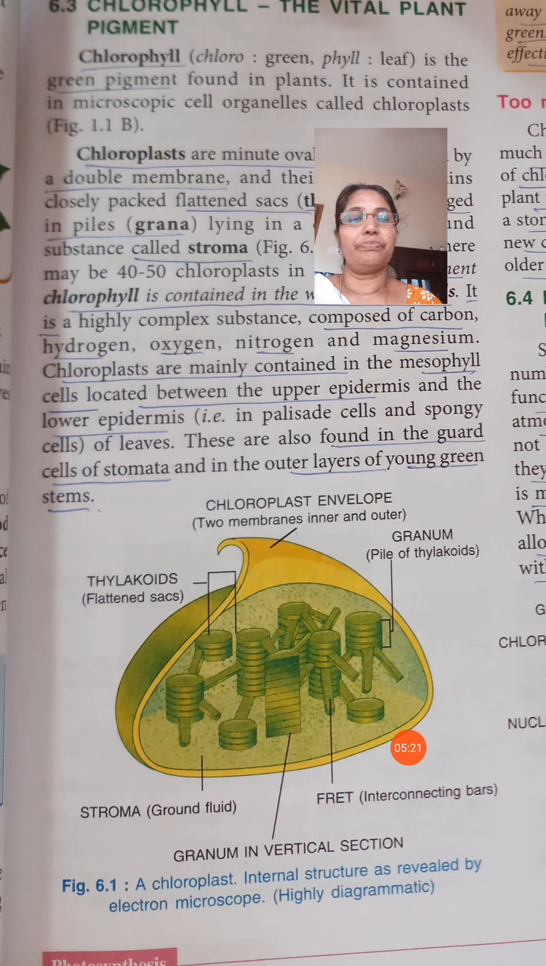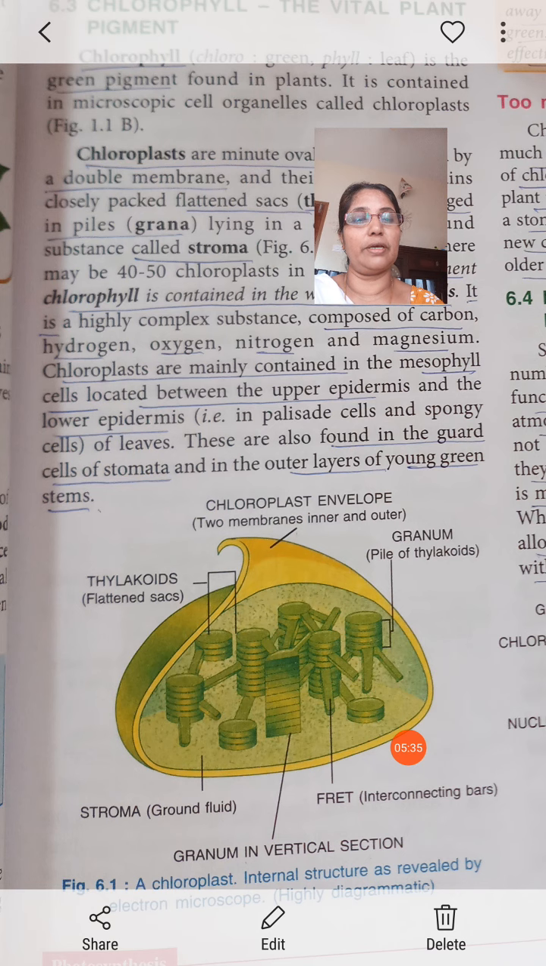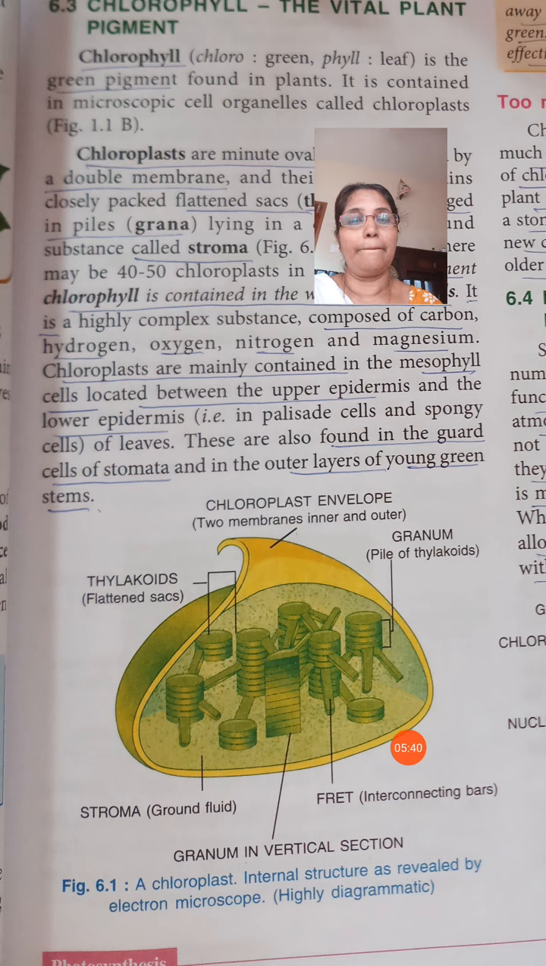Then again, here you can see the coin-like structures inside it, known as thylakoids. When thylakoids, these coin-like structures, are piled one above the other, that structure is known as granum. A single coin-like structure is a thylakoid, and when they are piled together, it is known as the granum. Then you can see the grana are interconnected by a structure known as fret.